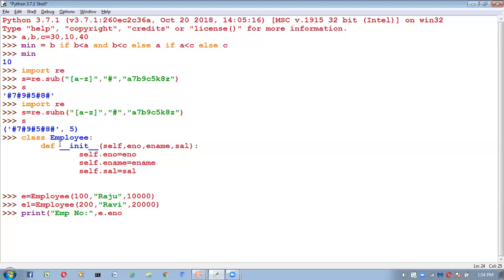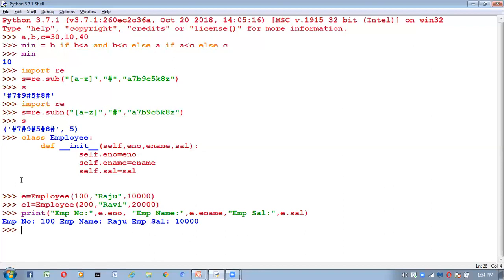Next, emp name, taken as e dot e name. Next, emp salary, taken as e dot sal. So now you see employee number 100, employee name Raju, employee salary 10,000 it is printing.